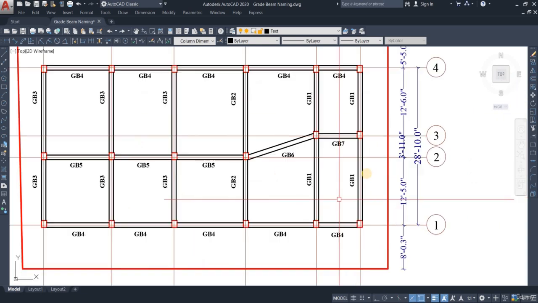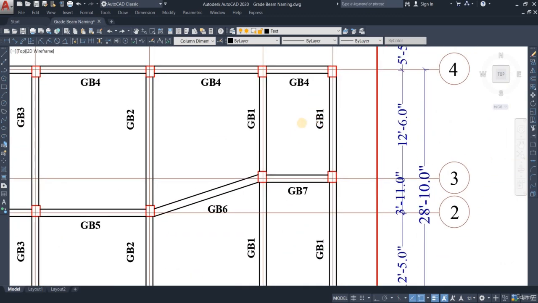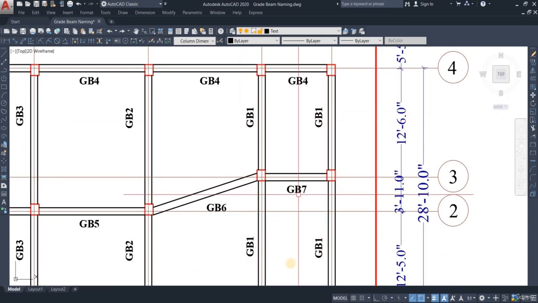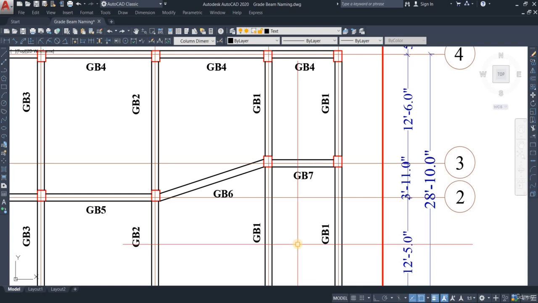For example, here you can see GB1, GB1, GB1, GB1, meaning all of these beams share the same spacing, the same size, and the same rebars. That's why they're identical. That is why they're named in a similar manner.